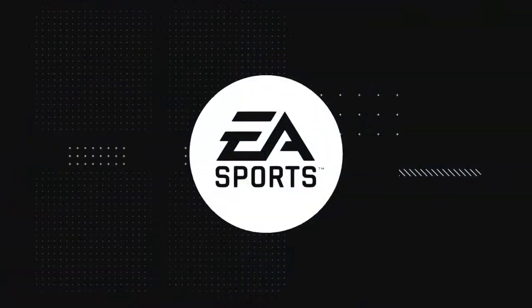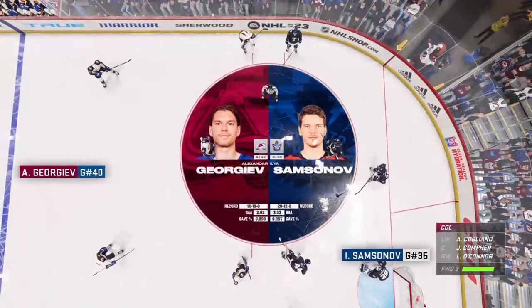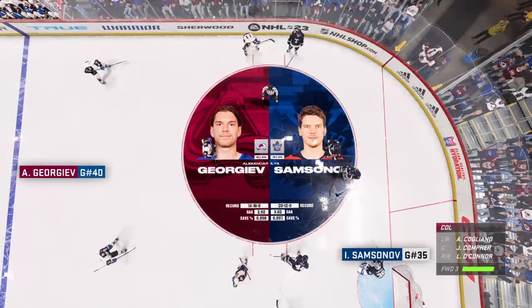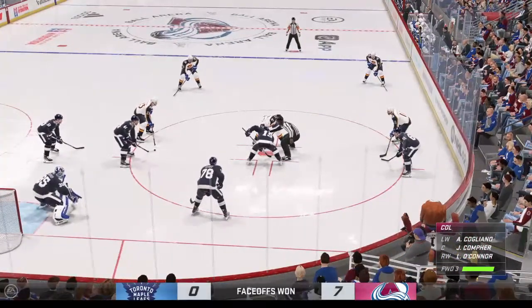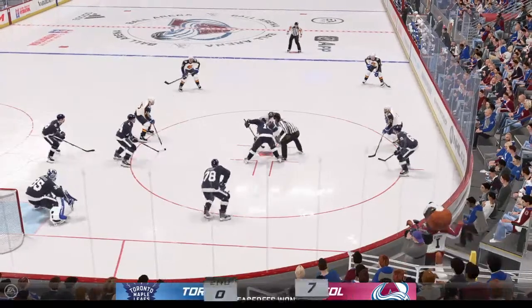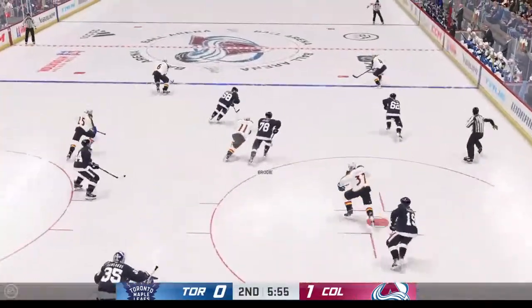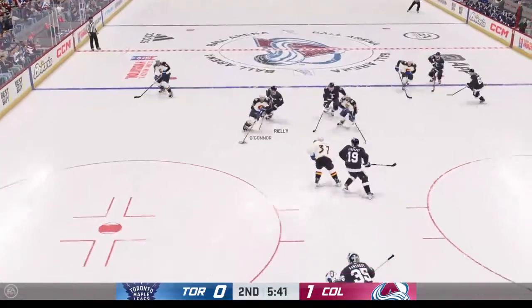Once again, there's good pressure in this hockey game by both sides, but the Colorado Avalanche have been really good in this game today, keeping Toronto at bay. Just few shots on net. No clean zone entry in this second period so far for the Maple Leafs.